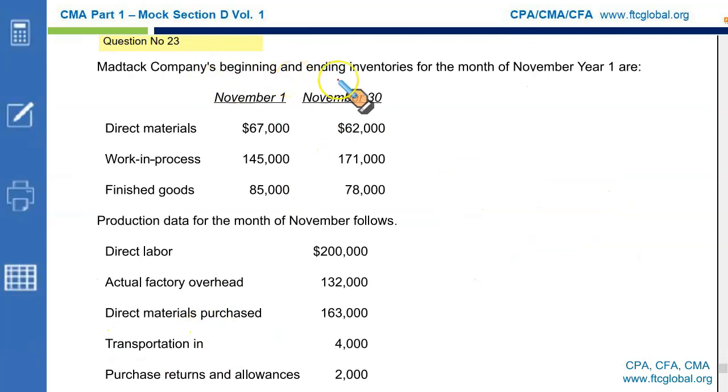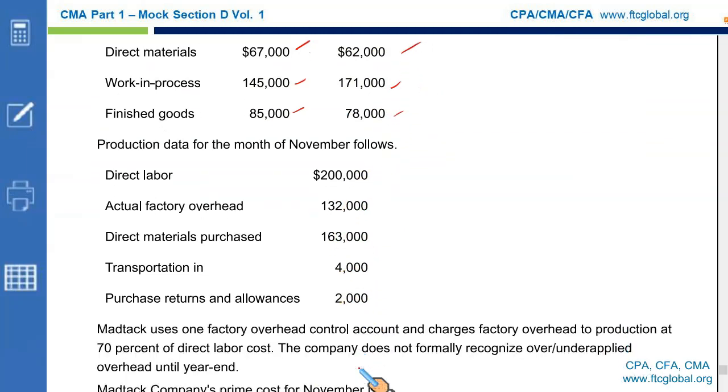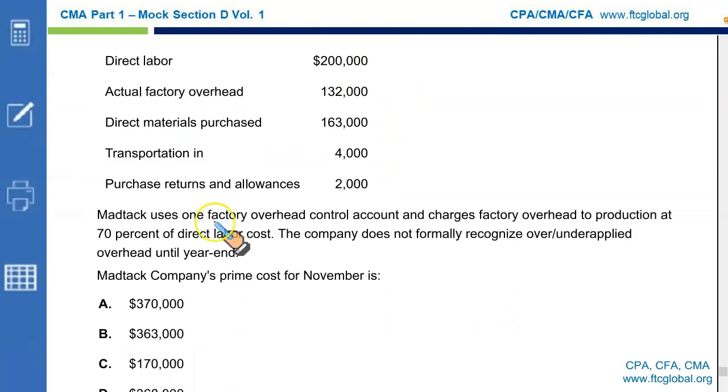Mattec company's beginning and ending inventories for the month of November are given: finished goods, work in process, material, opening and closing. Also given are direct labor, actual factory overhead, direct material purchases, transportation in, and purchase returns and allowances. Mattec uses one factory overhead control account where the actual overheads are accumulated, and charges factory overhead to production at 70% of direct labor cost. This is the application rate, 70% of direct labor cost.